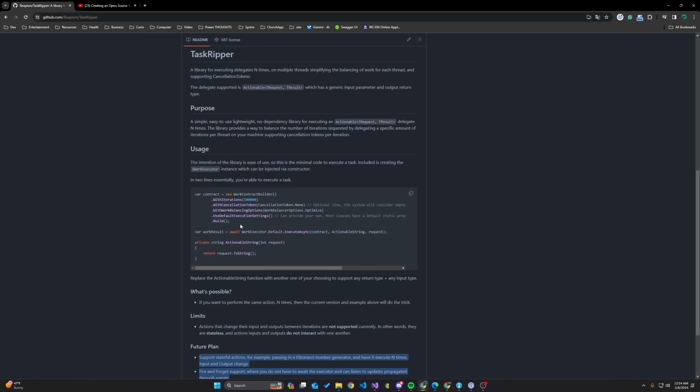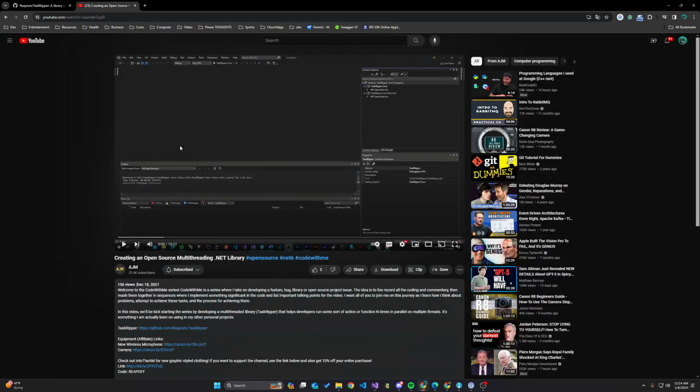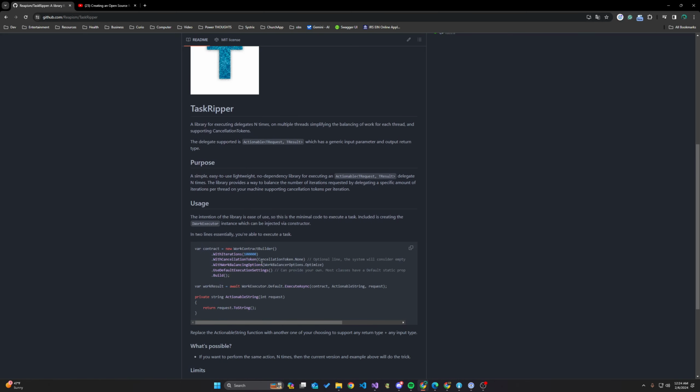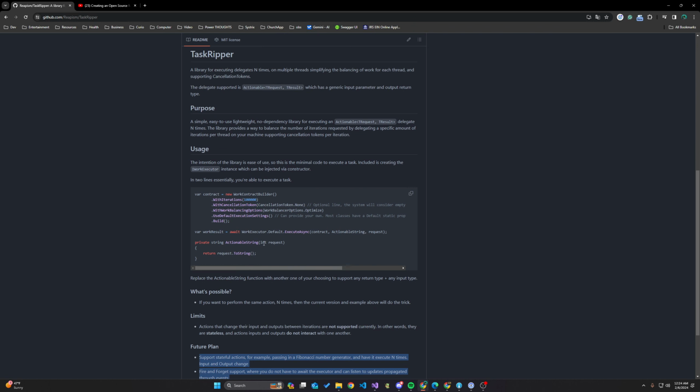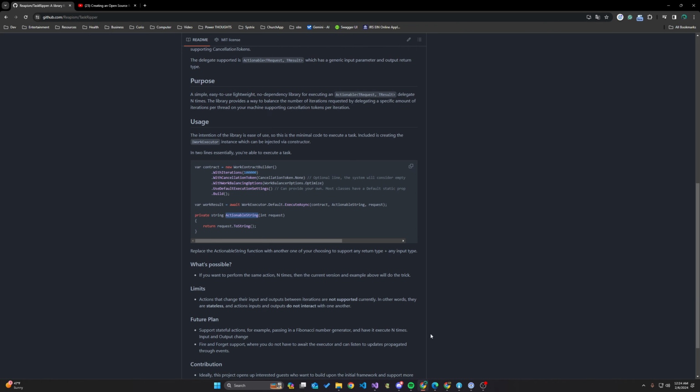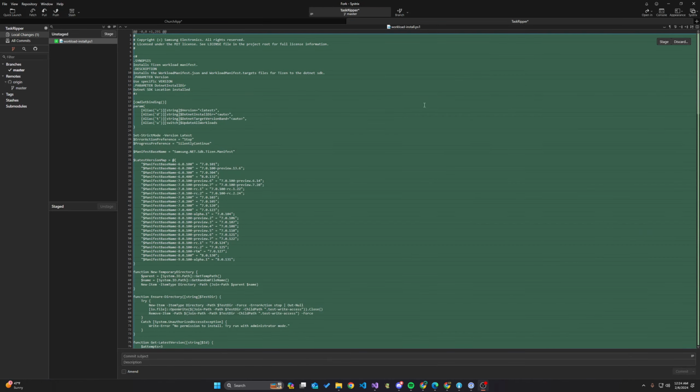I've already built it to a point where, for example, you can execute a delegate n times. Let's say you want to performance test your method and see how well it does under parallel execution. This is perfect. I mean, this will do it for you. Your results measure time and all of that. It's very simple.